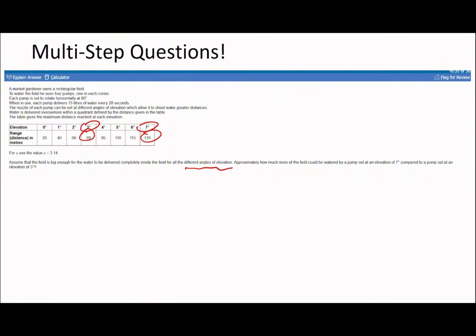And actually, I think I've just figured out why I was finding this question difficult, just as I'm filming this. The point here is he's got a rectangular field. It's important to understand that this pump is going to shoot out water in this kind of circular motion, all across, kind of like this. Okay, that's what basically matters. However, it was just by reading this bit that I finally understood it. It says he uses 4 pumps, 1 in each corner.